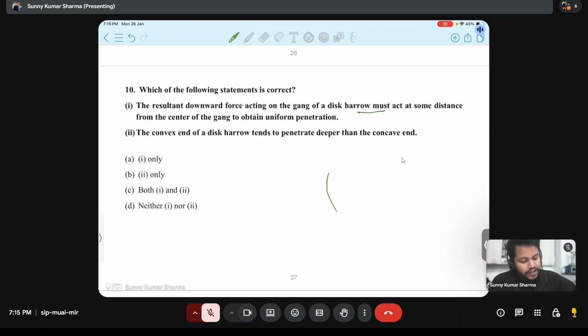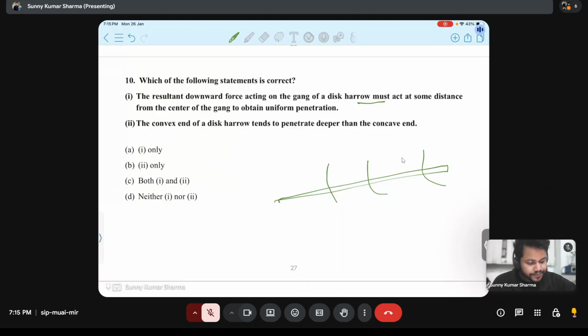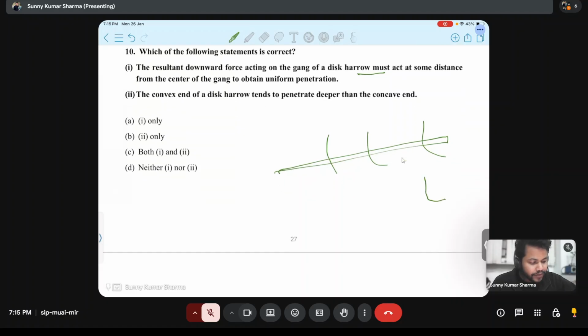In a disk harrow, all the disks are attached to a single shaft. Like in what was there in the disk plow? Every disk had one single spool on which it was attached. It was rotating freely on its own. In a disk harrow, there is one single shaft on which all the disks rotate. This is a single shaft. Every disk is attached here.